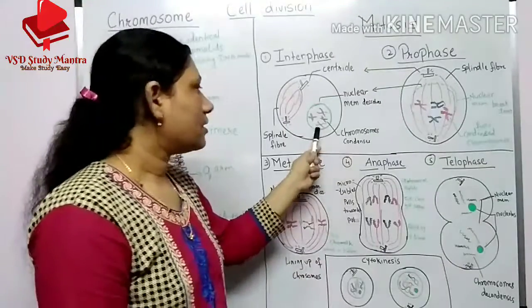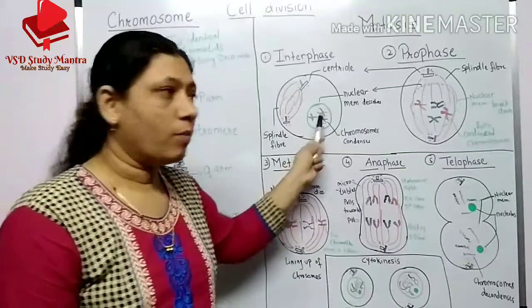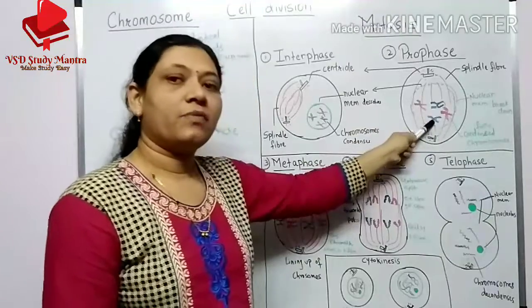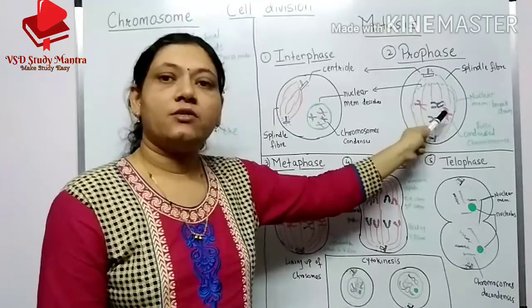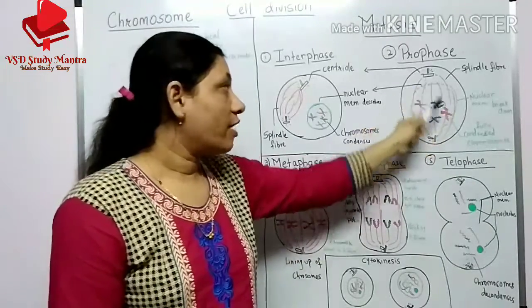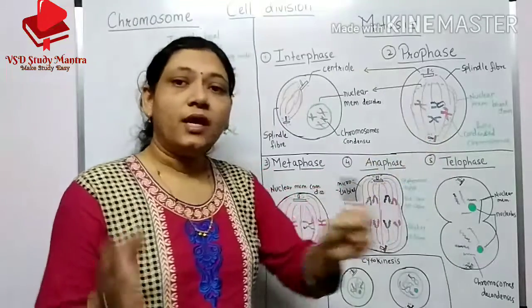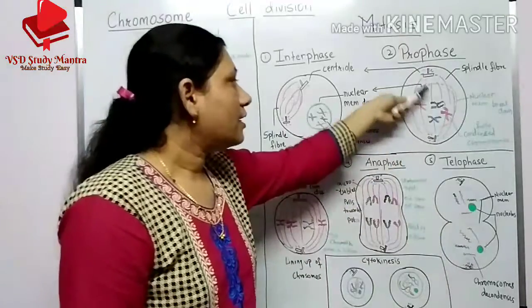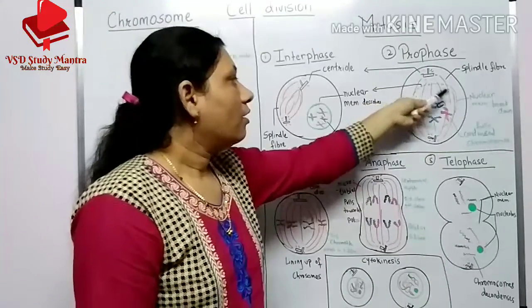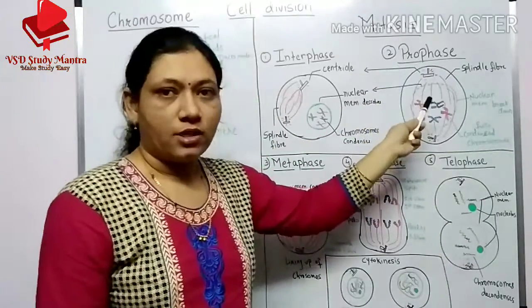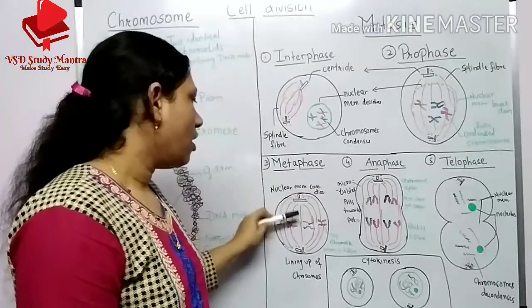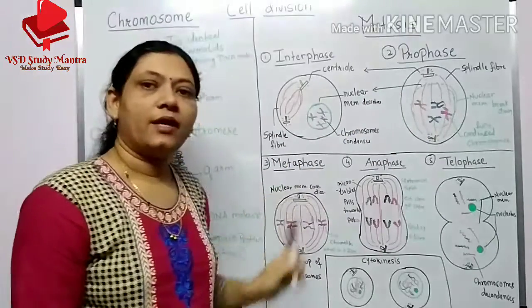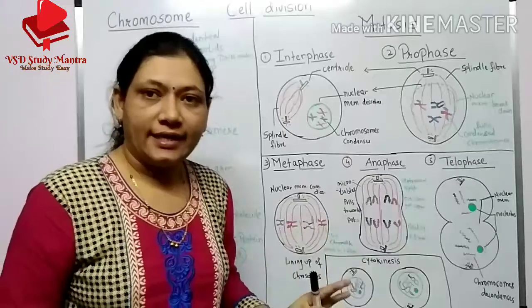Chromosomes are not visible in the microscope earlier, but in prophase the condensation is fully done, so they can be seen in the microscope also. In this stage the nuclear membrane breaks down, and in metaphase the nuclear membrane goes off completely.